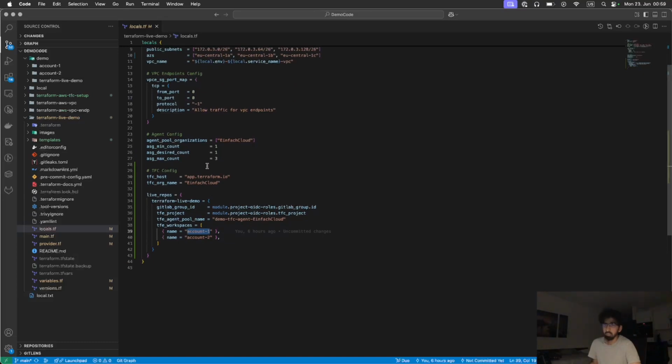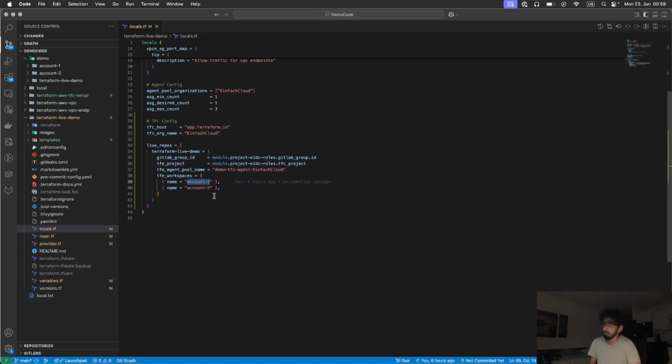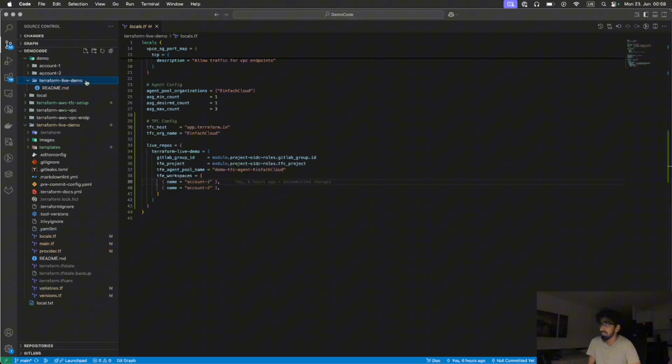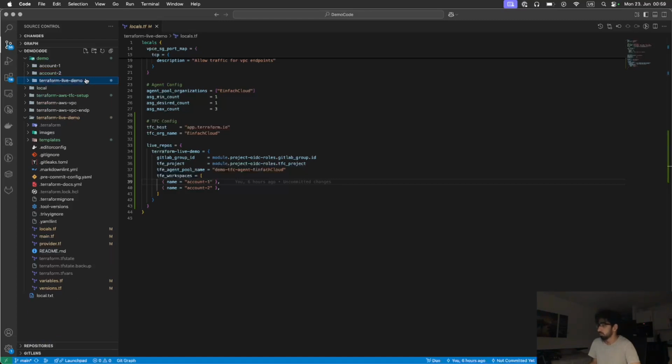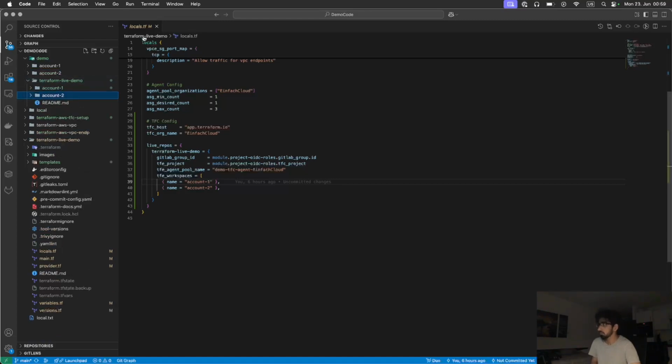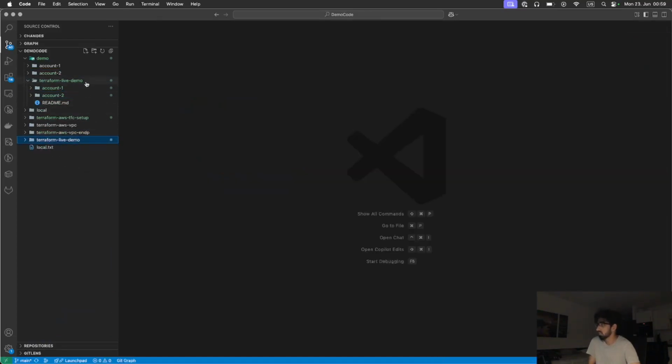But the point is, if you are creating your workspaces, the name you have written here, you also have to put that name as a folder in the GitLab repository. So you can see I'm going to copy this folder inside my repository and also this folder, because we have two workspaces.